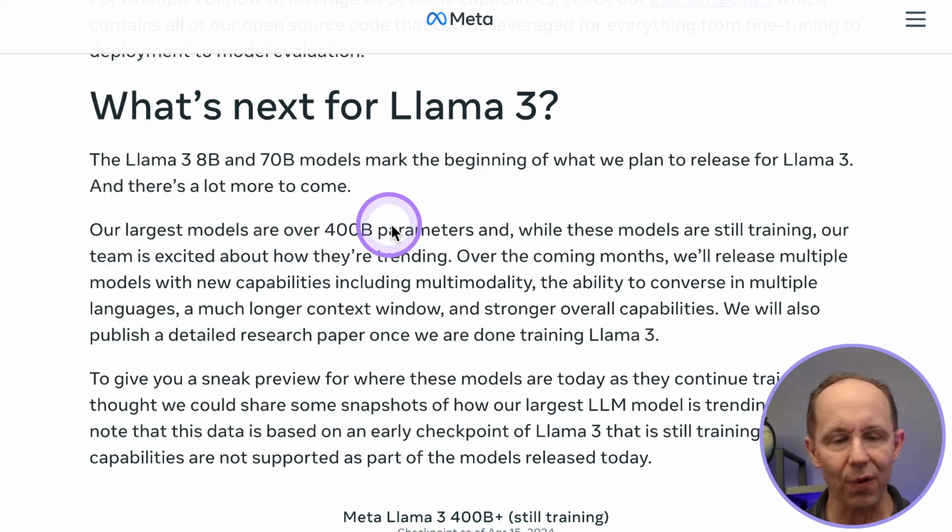I hope you had as much fun as I did trying out the model. I'm really excited to see how Llama 3 evolves, because Meta's promised to keep improving the model. They're currently training two 400 billion parameter models. They've promised new models that are multimodal and multilingual, much longer context windows, and stronger overall capabilities like reasoning and coding. So there's a lot coming up and a lot more to look forward to, and I'll be right here to cover the new features as they roll out.